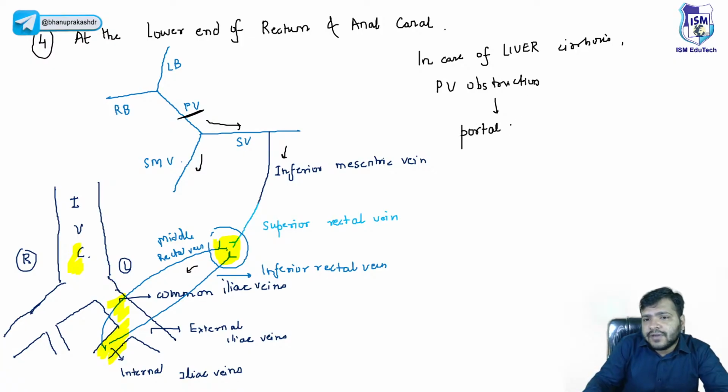The portal vein will not be able to drain the blood completely.